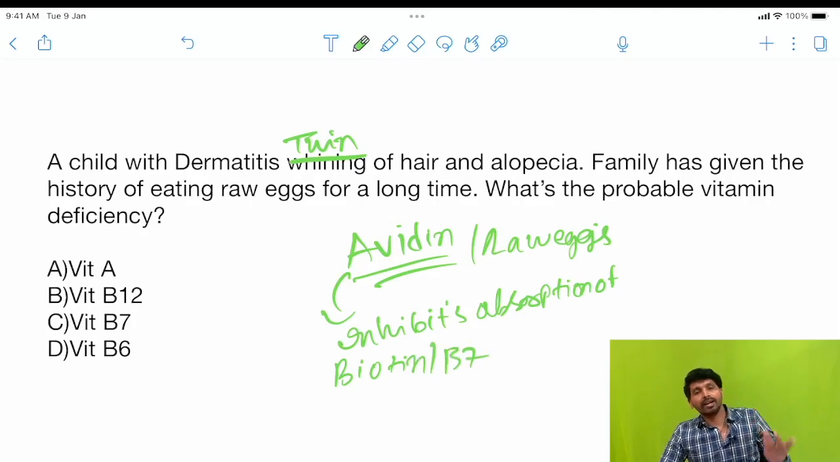We have already learned that biotin is required for carboxylation reactions and is also important for beautification, like biotin based shampoos. Almost all the shampoos you see in commercials are B7 biotin enriched, right. So for healthy hair we require biotin. As avidin inhibits biotin absorption from the intestine, it leads to biotin deficiency. That is the reason for alopecia and thinning of hair. So the correct option is B7. That is why it is better to consume boiled egg rather than raw egg, so that you will not be deficient in B7.